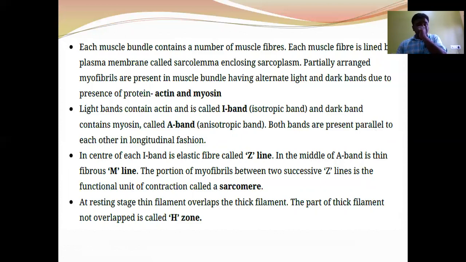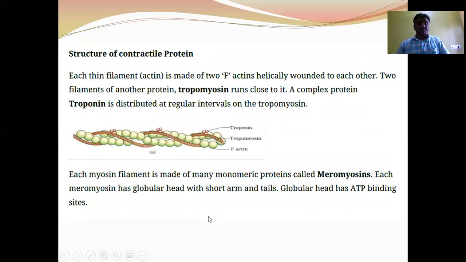The portion of the myofibril between two successive Z lines is called a sarcomere. The sarcomere is the functional and structural unit of contraction. In the resting stage, the thin filaments overlap the edges of the thick filaments. The part of the thick filament or myofibril where the thin filaments are absent is called the H zone. Next.